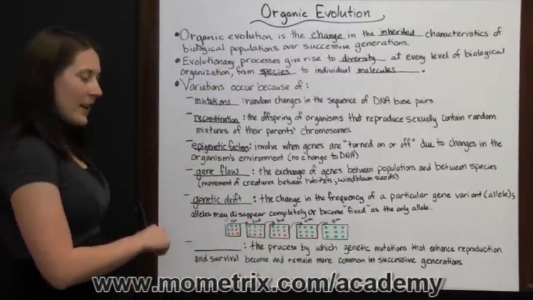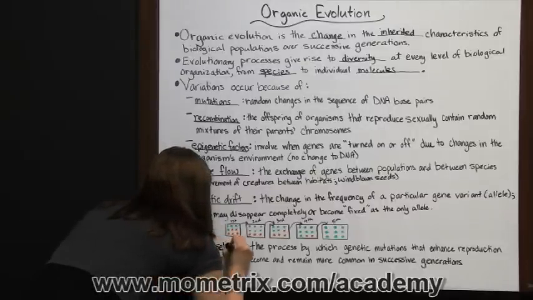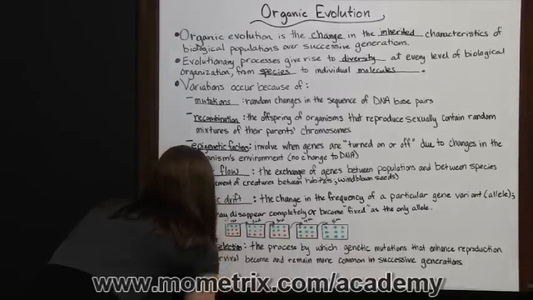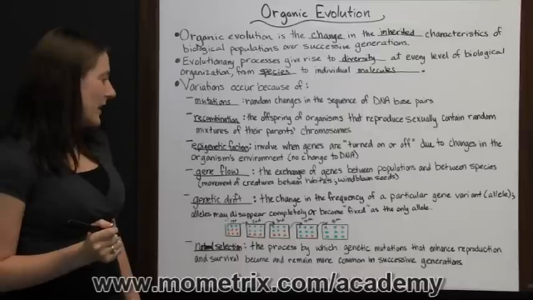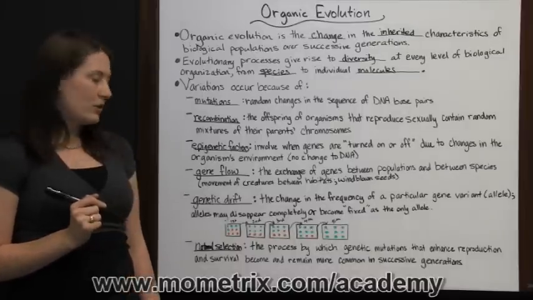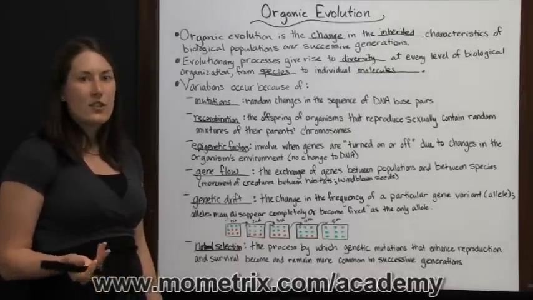One other way that variations can occur is through natural selection. Natural selection is the process by which genetic mutations that enhance reproduction and survival become and remain more common in successive generations.